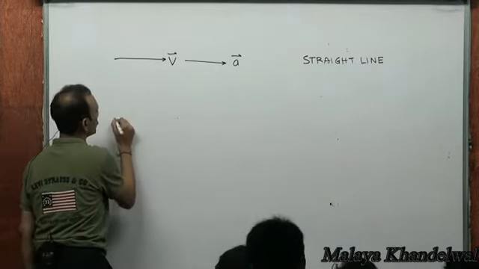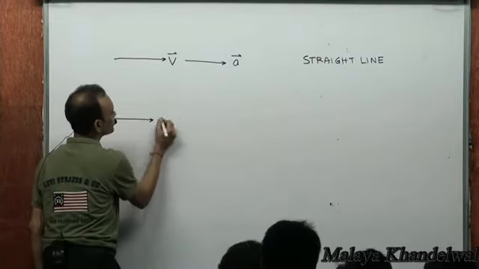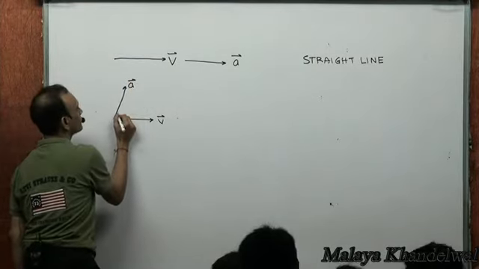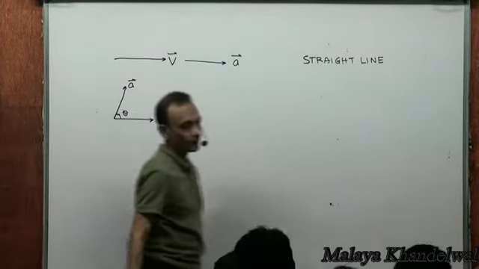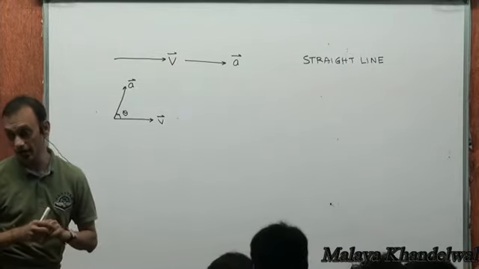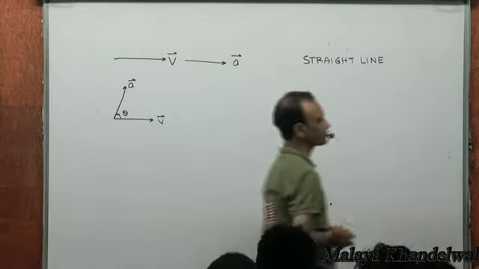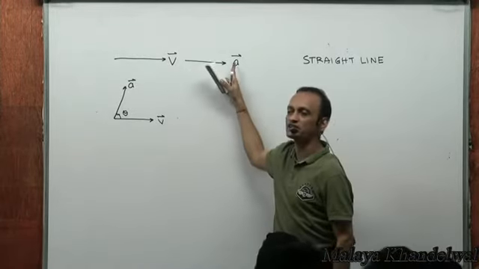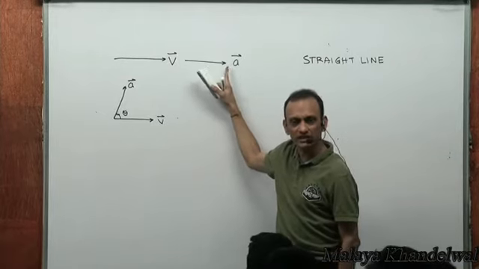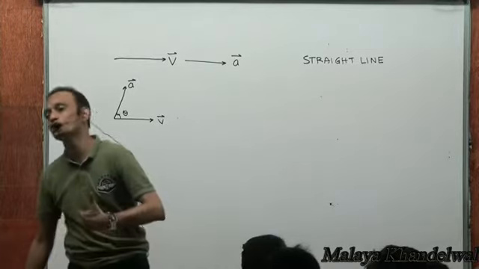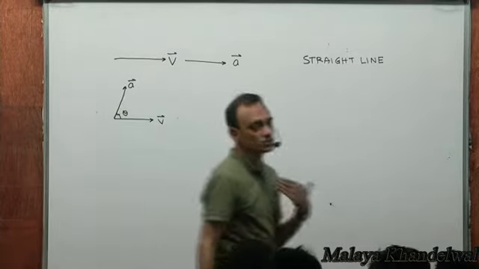However, if velocity and acceleration vectors are inclined, then the motion will not be a straight line. So we have explored velocity and acceleration in the same direction, or parallel vectors. Motion is going to be a straight line. Velocity and acceleration now not parallel. Let us see what happens.